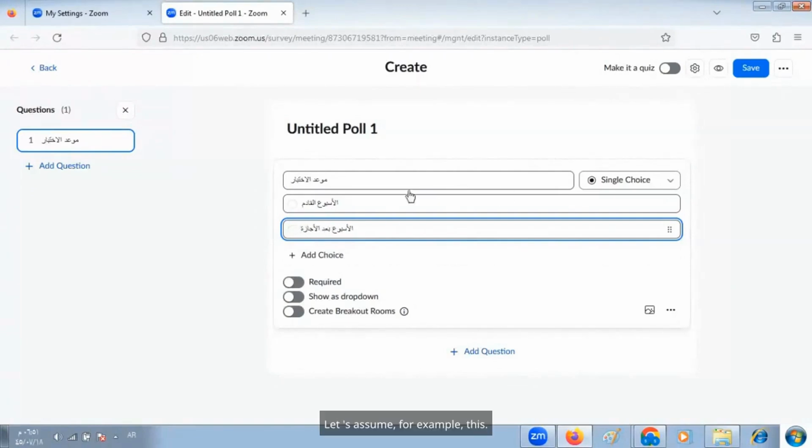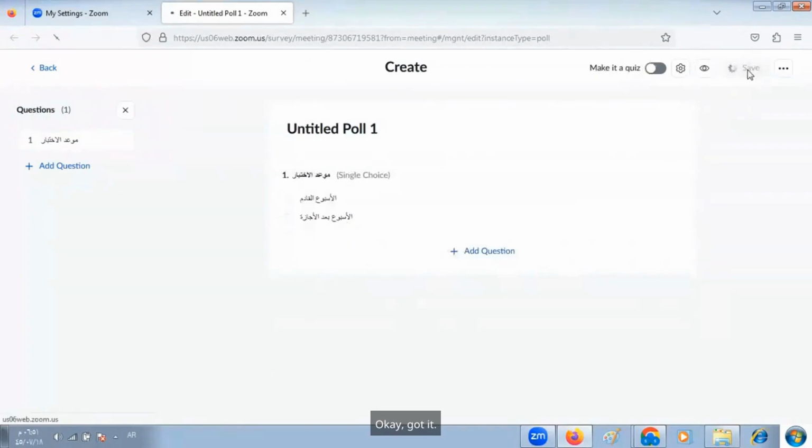Let's assume, for example, I took a long time. I did this. I want to add another question or add another question. Okay, got it. So I've saved my part. It took a long time. I will save it.